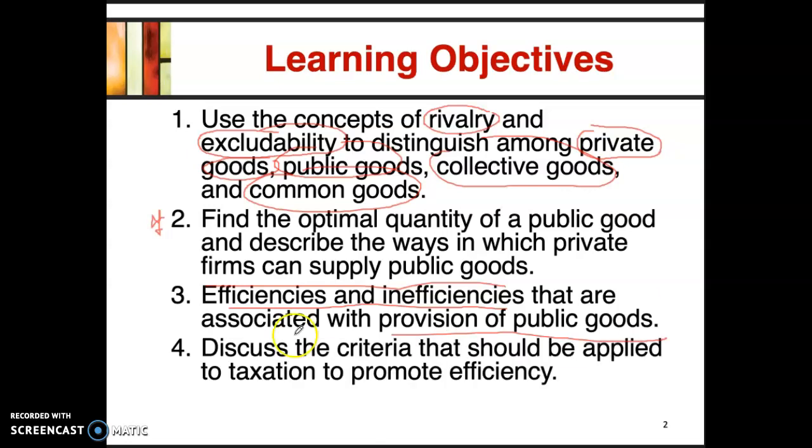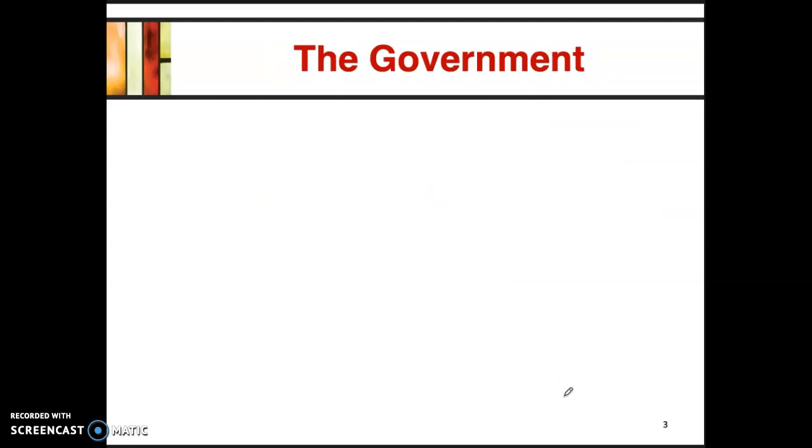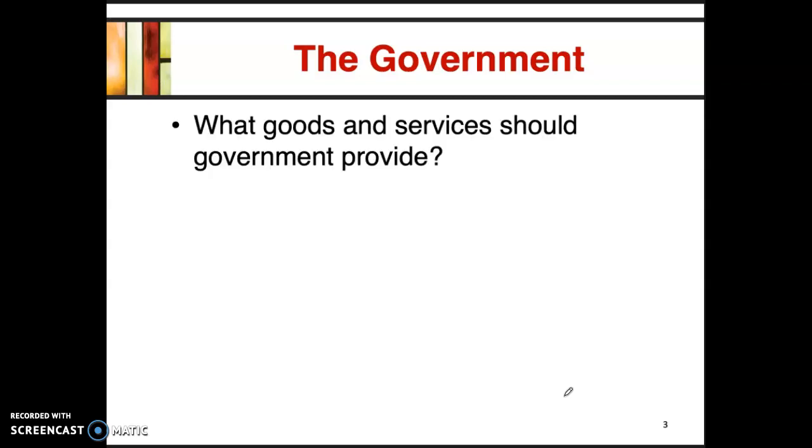And finally, we look at the whole concept of taxation, and how taxation can promote efficiency. To understand public goods, the first thing we need to look at is the government. Government is different from private institutions in the sense that the government has the ability to tax people, unlike private institutions. So the government can tax people and get revenue in that way. The government can also draft people into the military, for example. The government can imprison people who break the law. So it's distinct from private institutions, and that's what we need to understand to try and answer these questions.